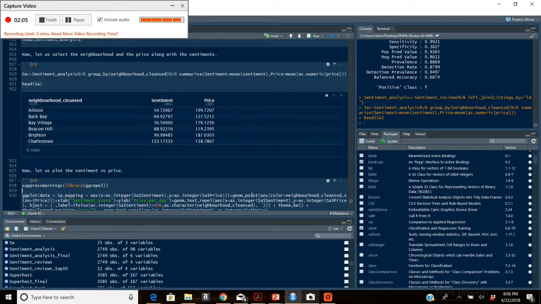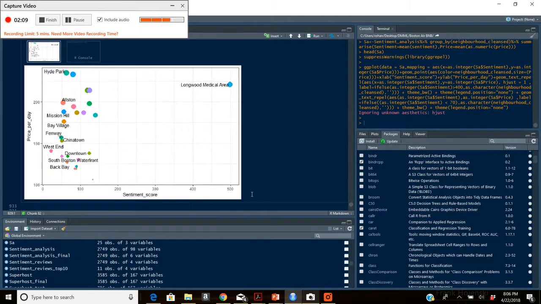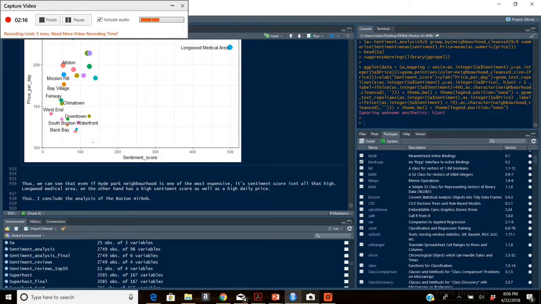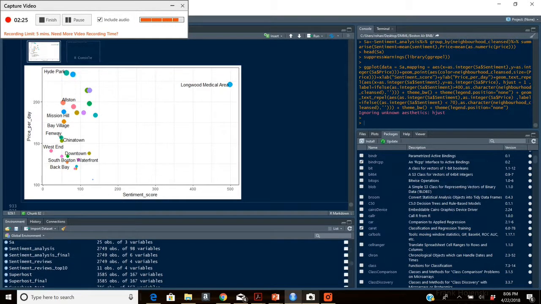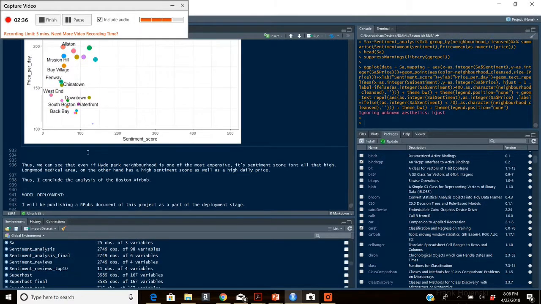So we go on and run this ggplot to have this plot, where we can see that the Longwood Medical Area is one of the more expensive places with a large sentiment score as well. That is, people like to live in the Longwood Medical Area, whereas the Hyde Park area doesn't really have that big a sentiment score despite being more expensive. We also find a few cheaper places to live in Boston with a relatively decent sentiment score.